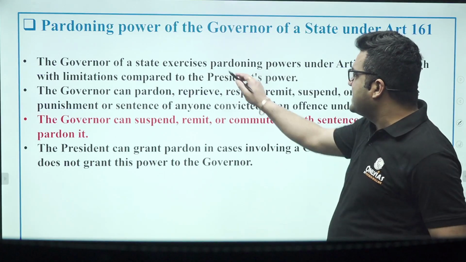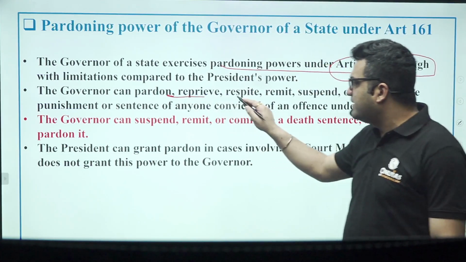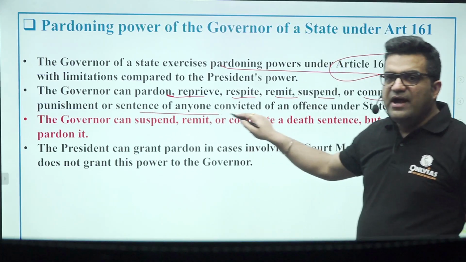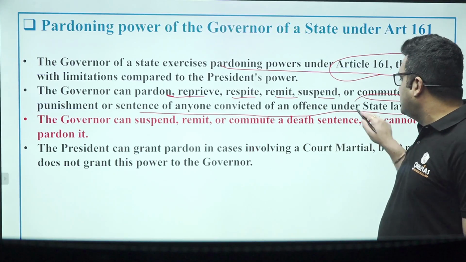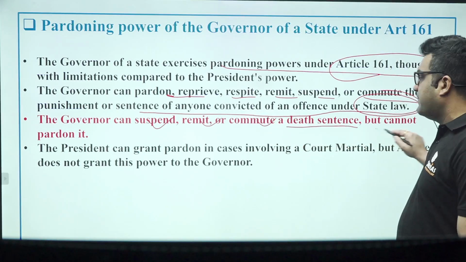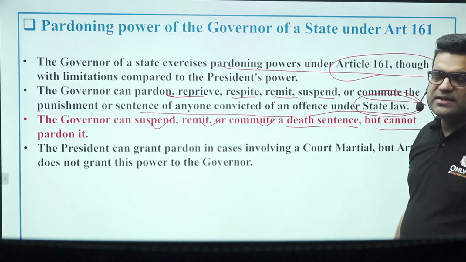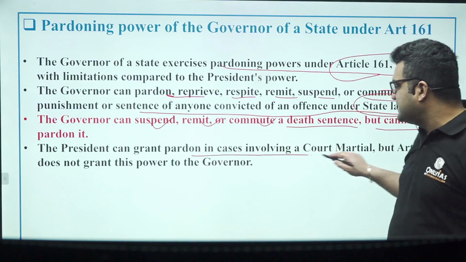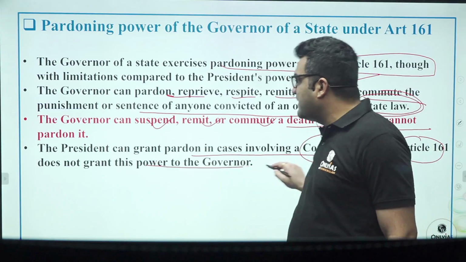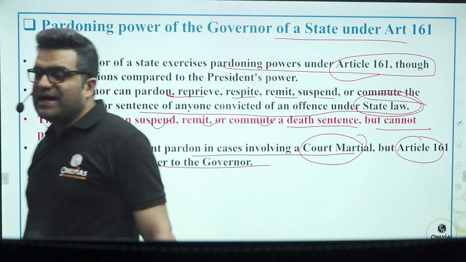Now, the governor of a state exercises pardoning power under Article 161. The governor can pardon, reprieve, respite, remit, suspend, or commute the punishment or sentence anyone has got under the state law, only the state law. The governor can suspend, remit, or commute a death sentence, but not pardon it. The president can pardon in cases involving court martial, but Article 161 does not grant this power to the governor. So this is a brief comparison of the power of the governor and that of the president.